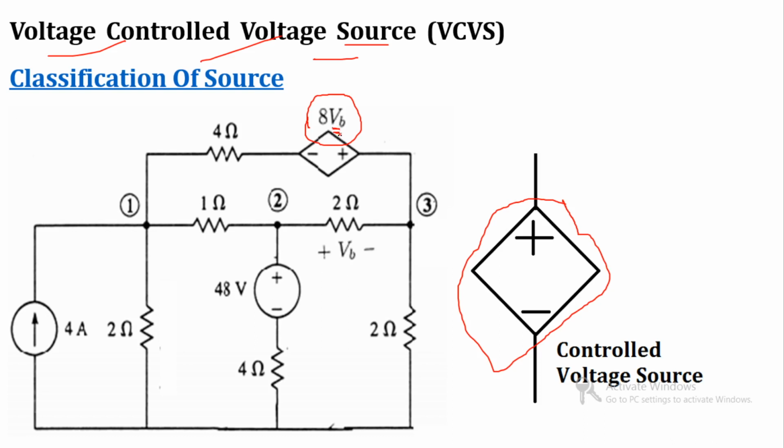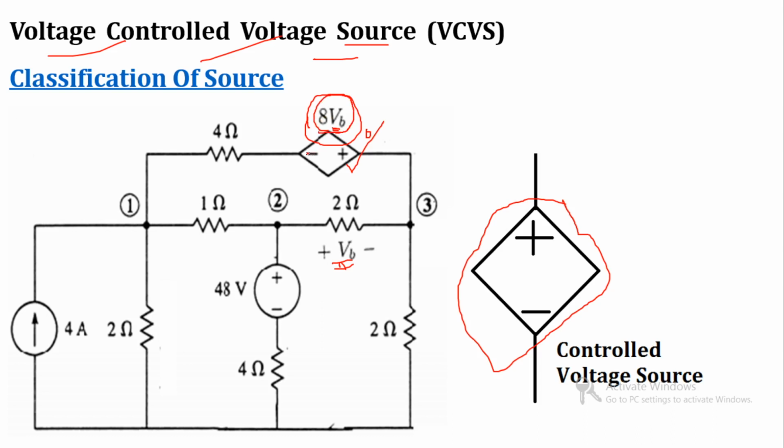So we can say that this is the controlled voltage source, and it depends on voltage. So this is the voltage controlled voltage source. This VB is somewhere in the circuit. If we change this VB, the value of this controlled voltage source is going to change, and that's why it is called the dependent source.